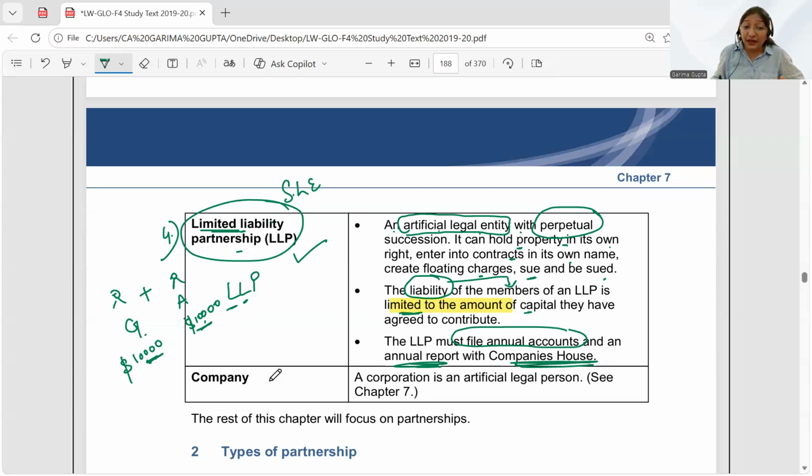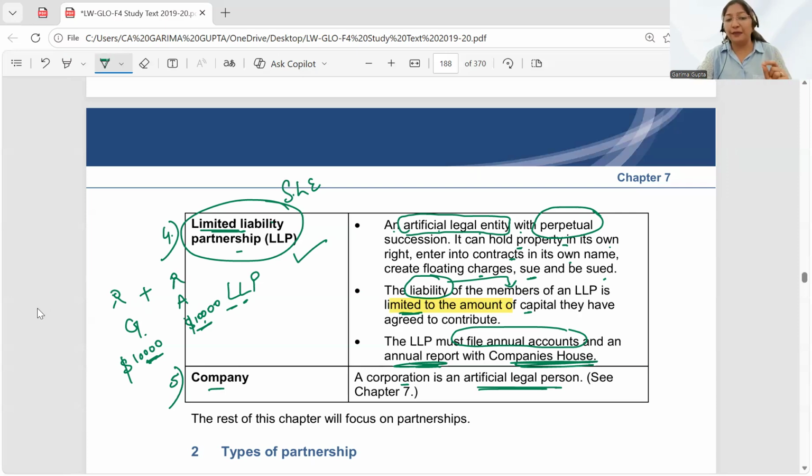Then there is another concept. There is one more concept, which is company. If I want to start my business, I have one more option, that I can start my own company. Okay. The company is also an artificial legal person, very much like a limited liability partnership. But yes, there are some differences. For the company, we have a whole chapter. We'll discuss everything about company in the future chapters. But as of now, we are just understanding what are the different forms in which we can start our business, and we have discussed those.